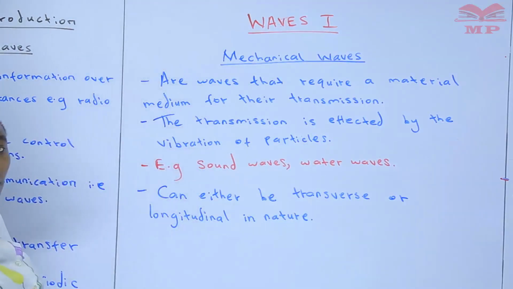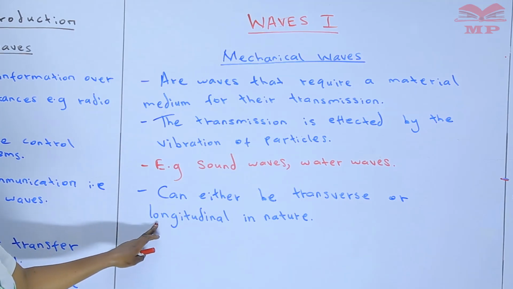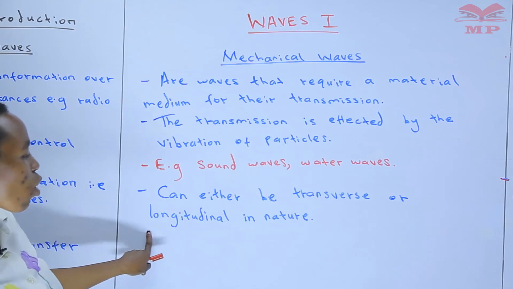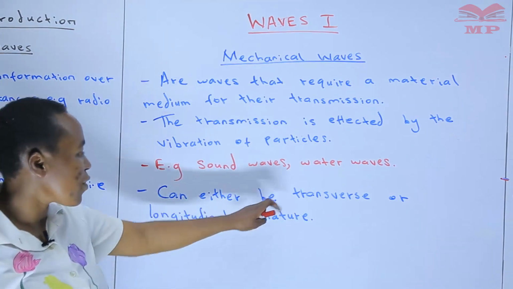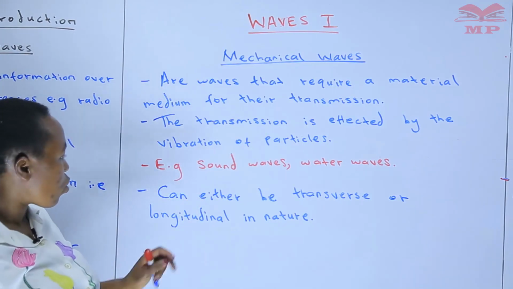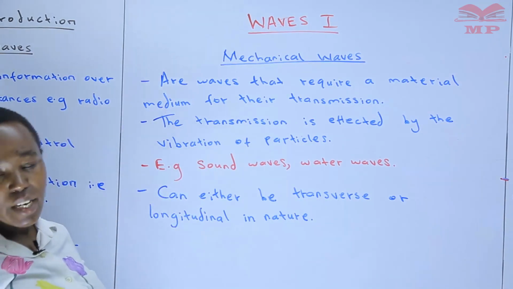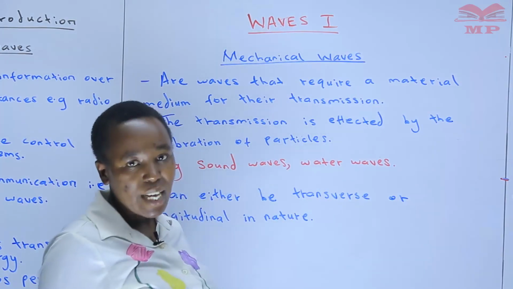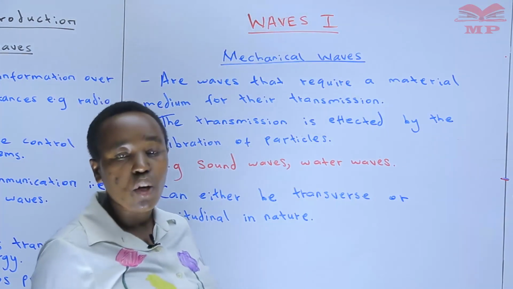That brings us to another type of waves which we are calling longitudinal waves. We'll be able to know what are transverse waves and what are longitudinal waves. But for the EM waves, they are only transverse in nature. So that is generally the classification of waves.